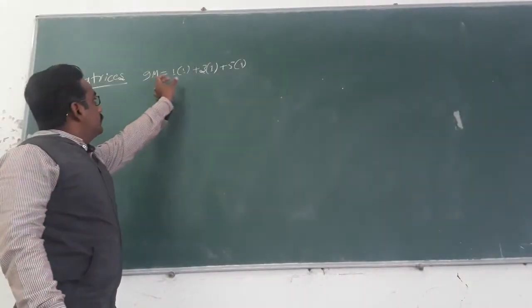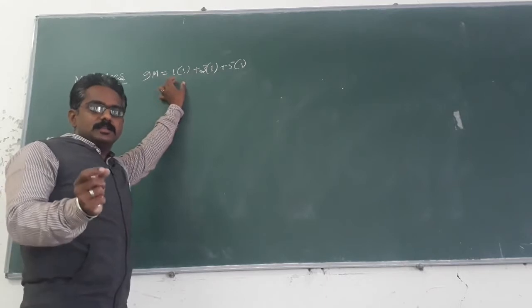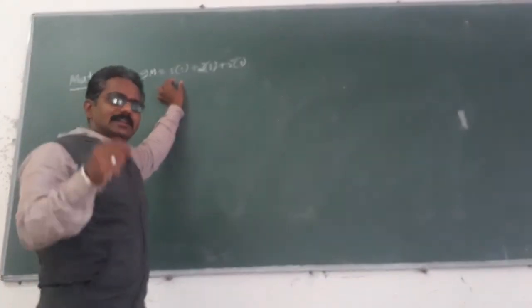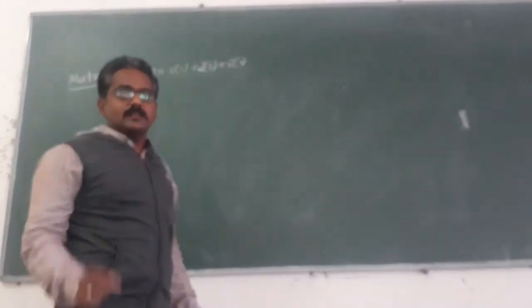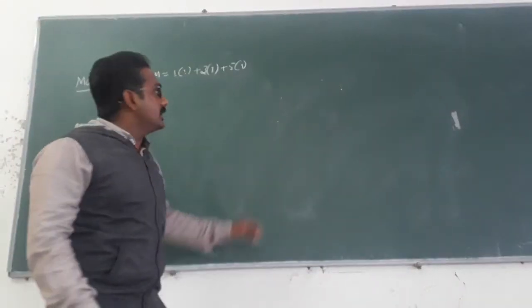For 1 mark you will get a little bit of calculation or a definition. For 3 marks, concept based or property based questions will be there, and for 5 marks also we get property based questions.